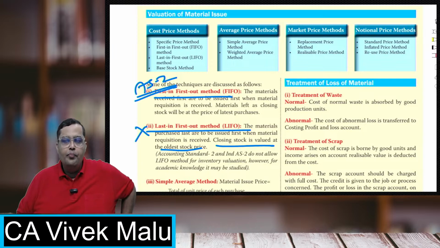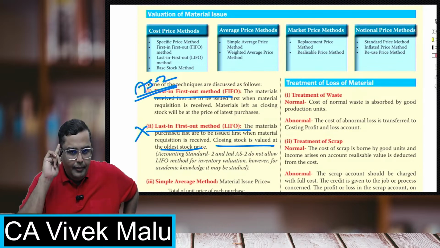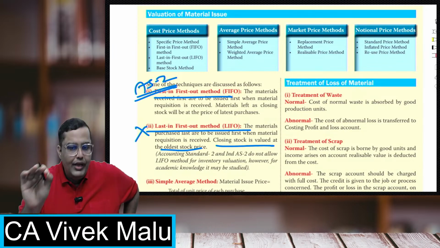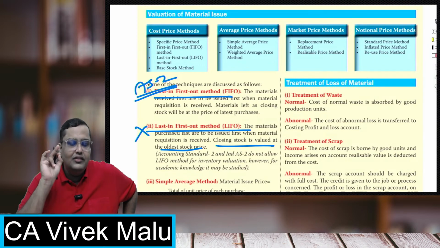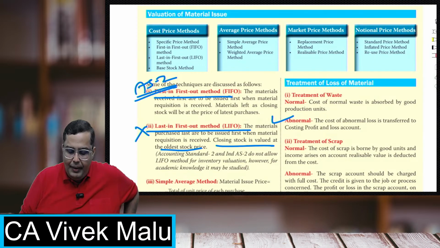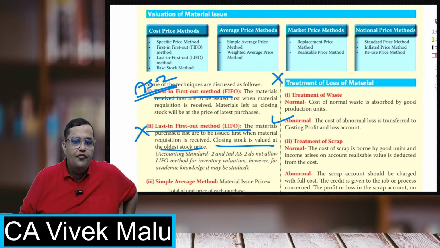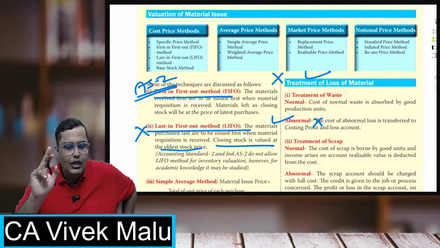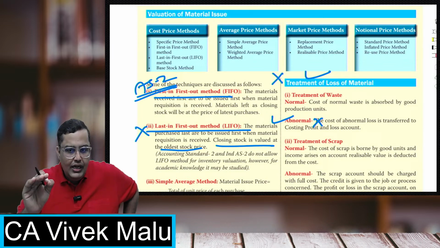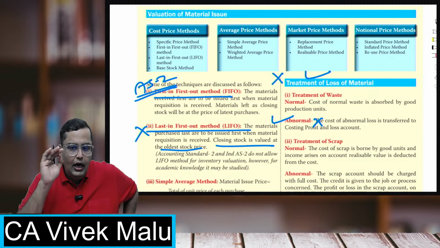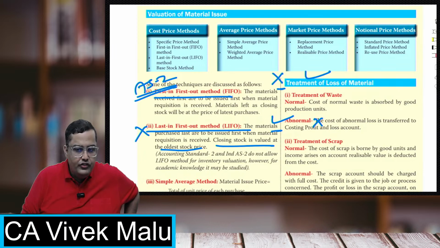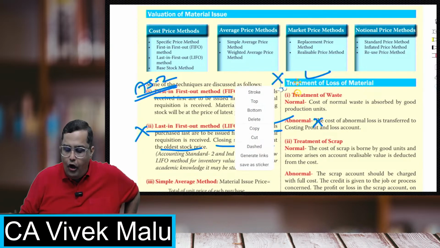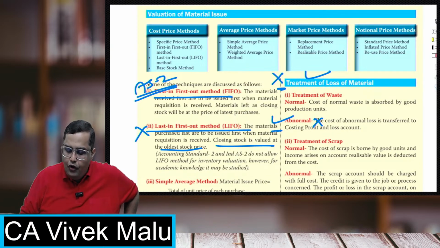I'll tell you one thing more. Whenever there is inflation, remember that whenever the prices are going up, LIFO is better, FIFO is not. Whenever the prices are falling, FIFO is better, LIFO is not. I'll repeat this rule again. Whenever the prices are going up, LIFO is better, FIFO is not. And whenever the prices are falling, then FIFO is better and LIFO is not.